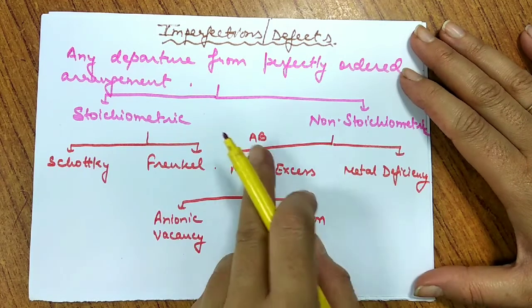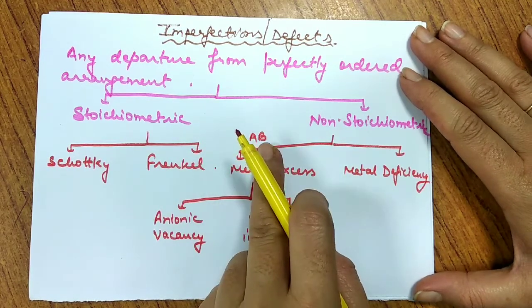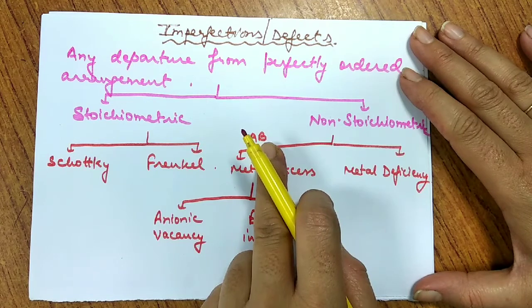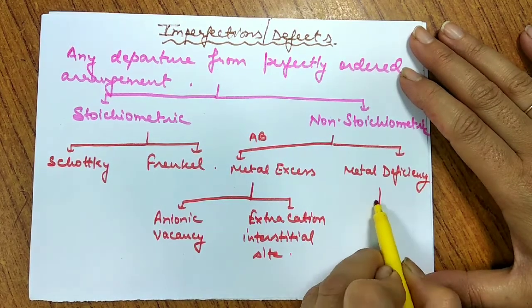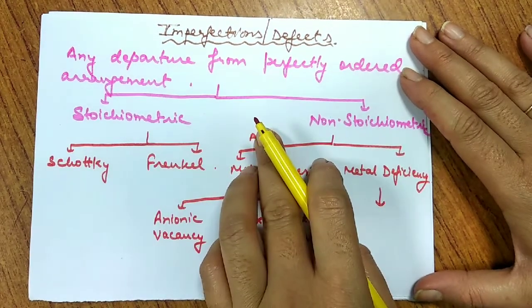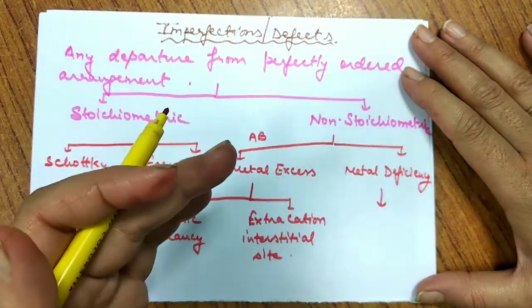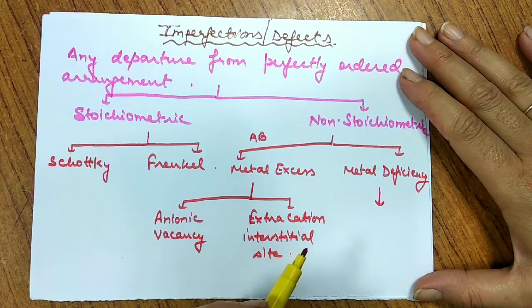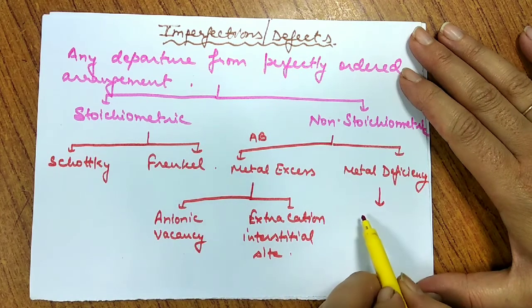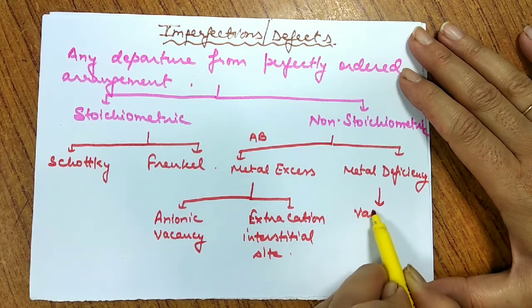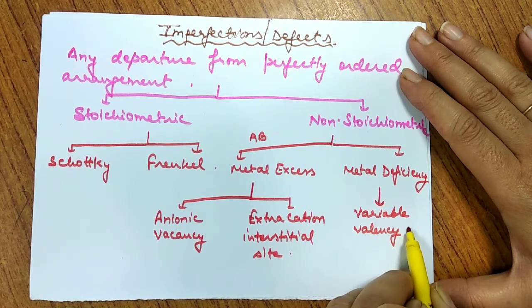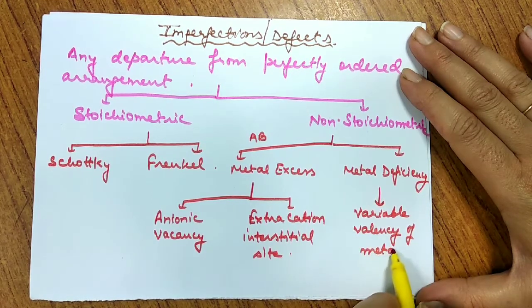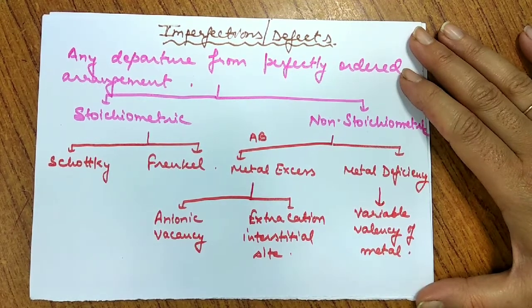Similarly, when we talk about metal deficiency, metal कम हो जाए, A कम हो जाए या B बढ़ जाए, तो B तो बढ़ नहीं सकते because B are anions, they are bigger, they cannot occupy small interstitial site. So in metal deficiency, we have only one possibility जिसमें A कम हो जाए. That means we are removing metal. So I could say it as cation vacancy. So it is possible only when we are having variable valencies for metal. We'll discuss here variable valency of metal will be considered here.